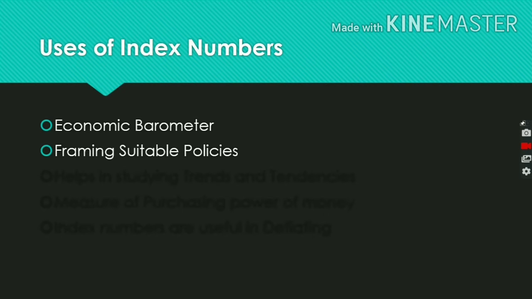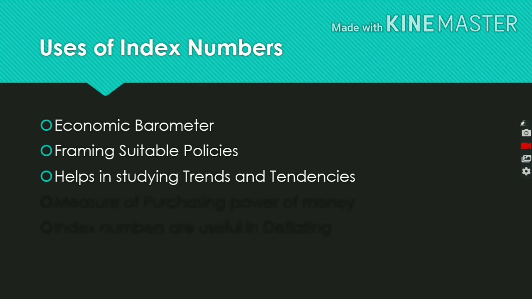Next one is framing suitable policies. Index numbers help in formulating decisions and policies of business and government. For example, the cost of living index number is used by the government and other financial undertakings for fixing the DA, that is dearness allowance, of their employees. Similarly, the indices of consumption patterns of various commodities help in predicting their production.